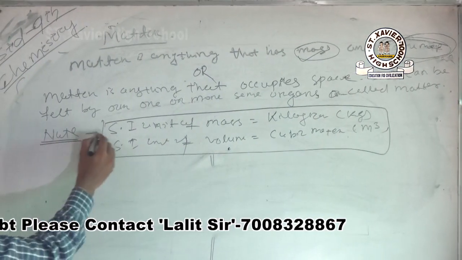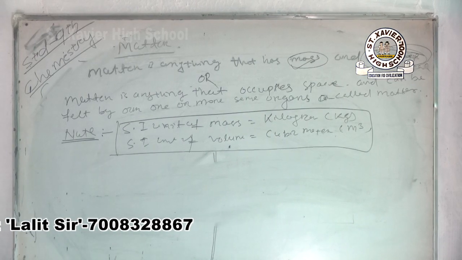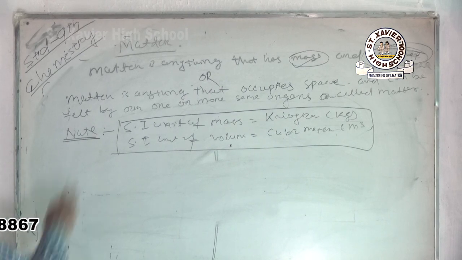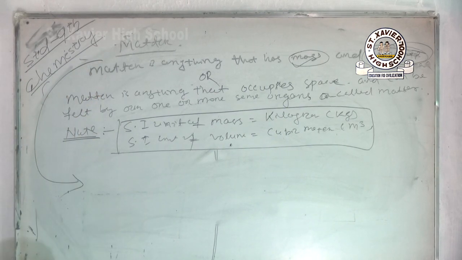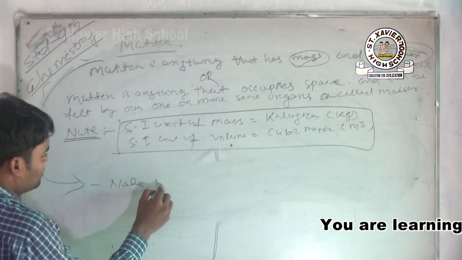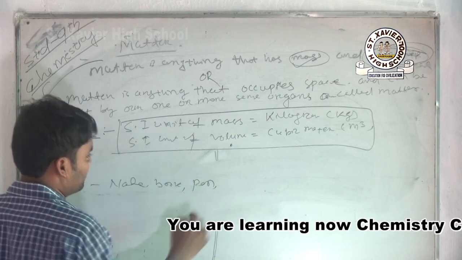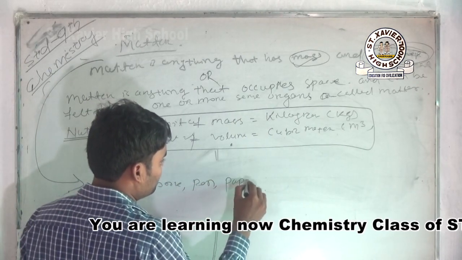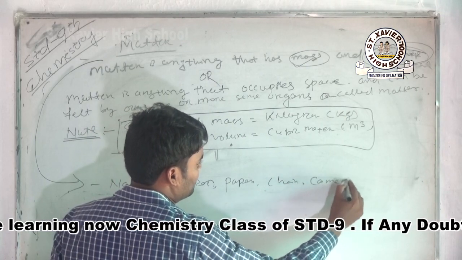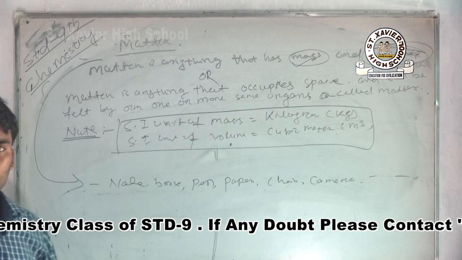Okay, are all clear? In this case we can take various examples of matter in our surroundings. Anything. This is a notebook, pen, paper, chair, camera, all are matter. Okay, that is the example of matter.